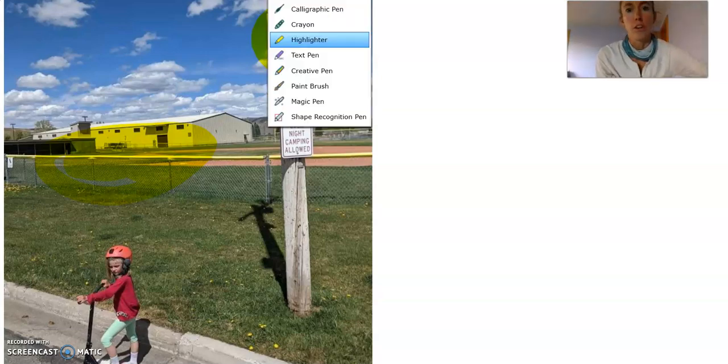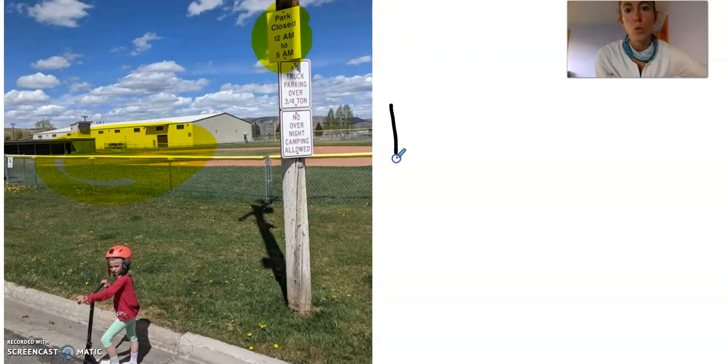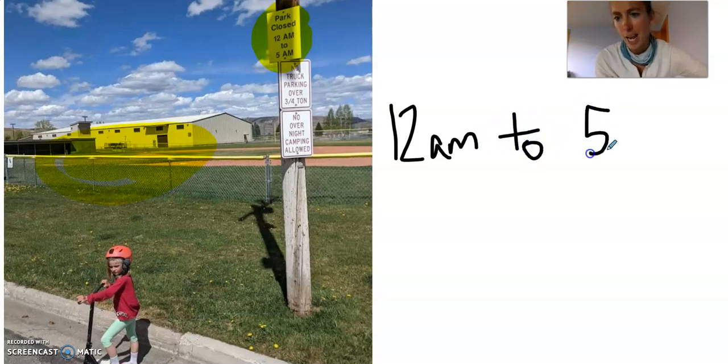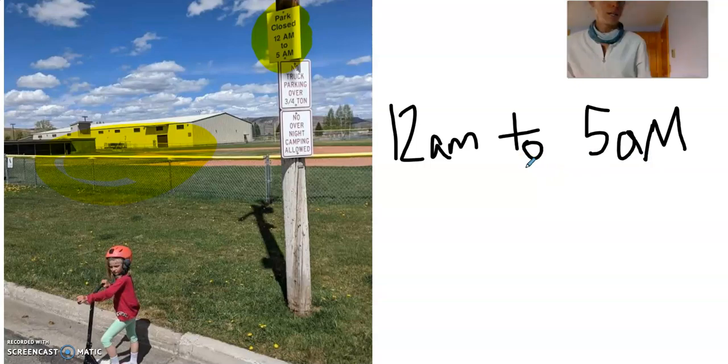It is closed from 12 a.m. to 5 a.m. Look at that. It's closed at those times. So when is that and for how long is that? Is it closed for very long? Is it closed more than it is open? Or is it open more than it is closed? Well, let's do some time work and figure this out.